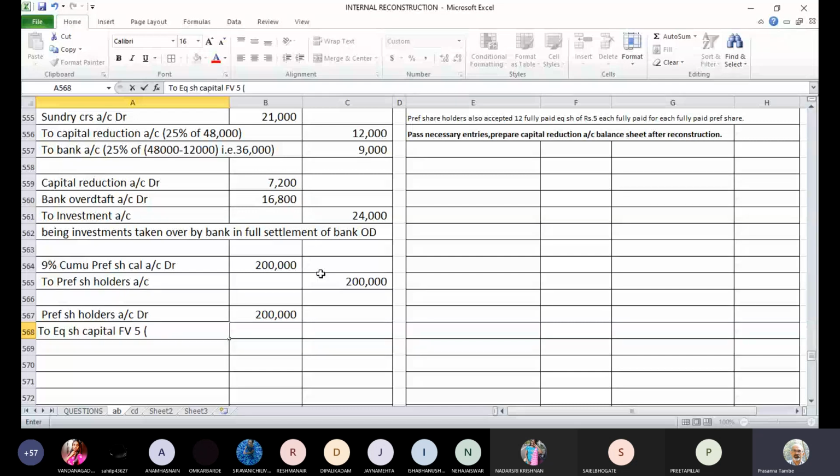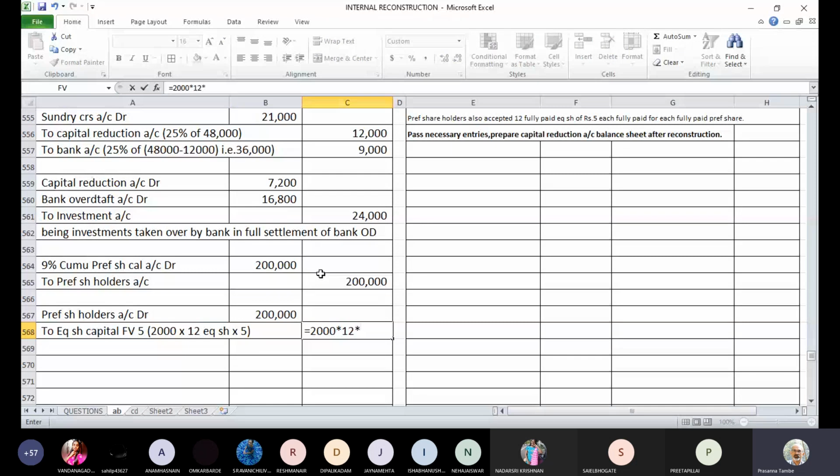We have 2000 preference shares. For every preference share, you will issue 12 equity shares. And the value is 5 per share. So this is the amount that will be credited to capital account. So 2000 multiplied by 12 multiplied by 5.